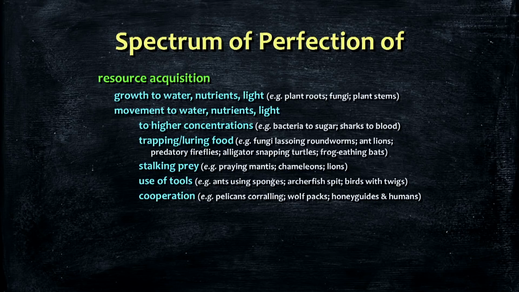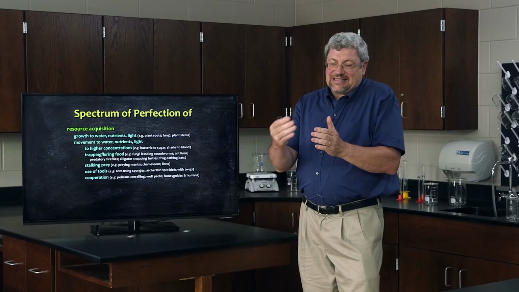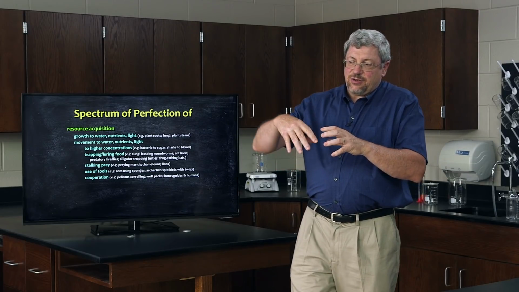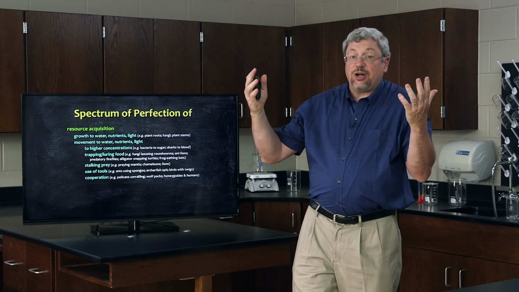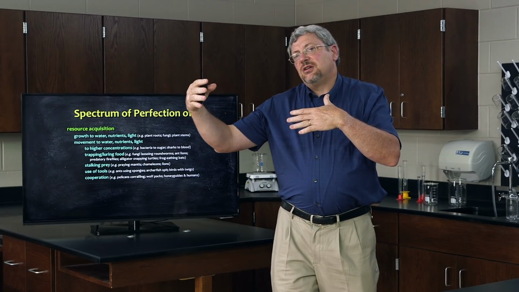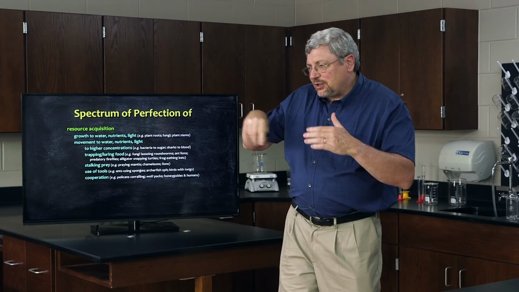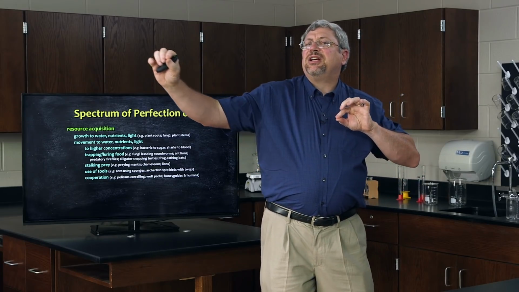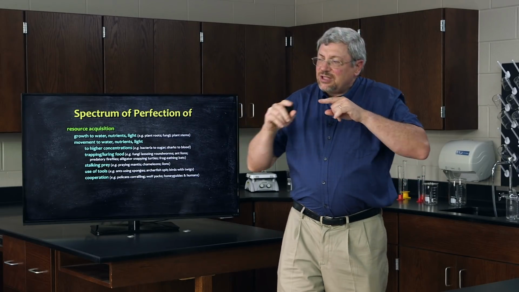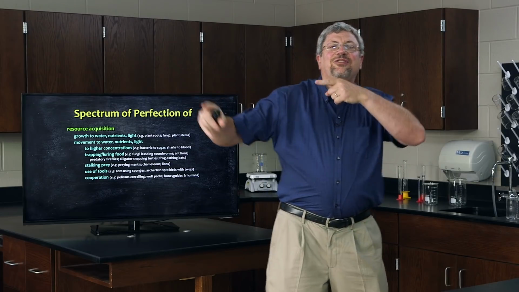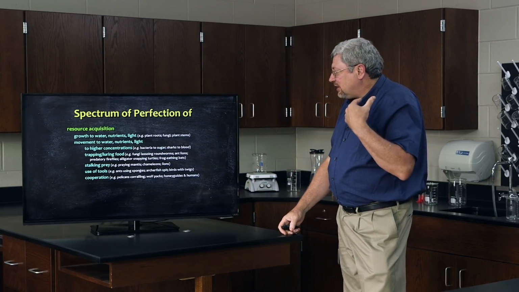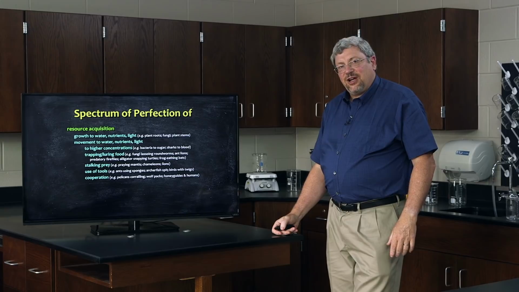Some of them do it simply by detecting what they want, like let's say sharks. Sharks detect a small amount of blood in the water, and they begin circling around to figure out in what direction does the blood concentration increase. When they figure that out, they move in that direction to find the source of the blood and thus find their food in that fashion.